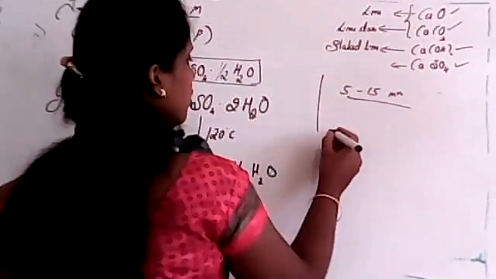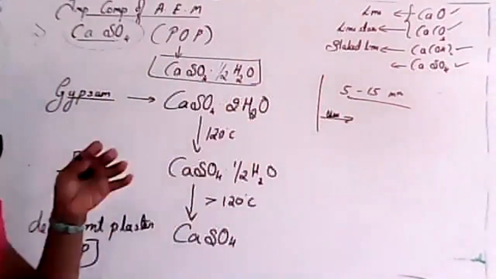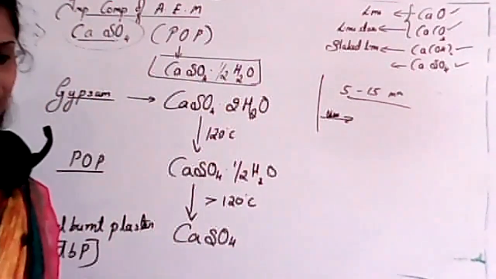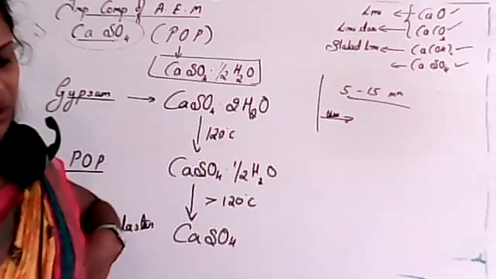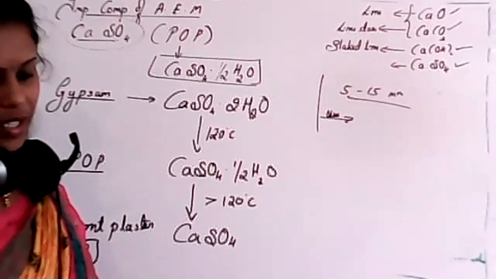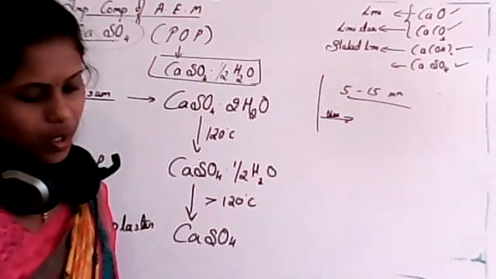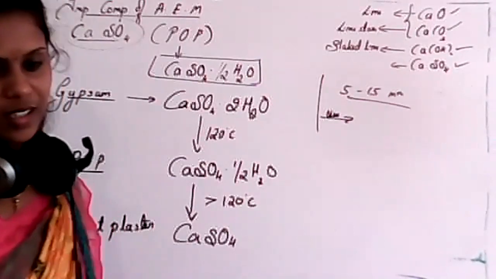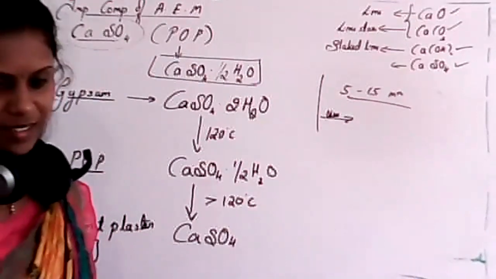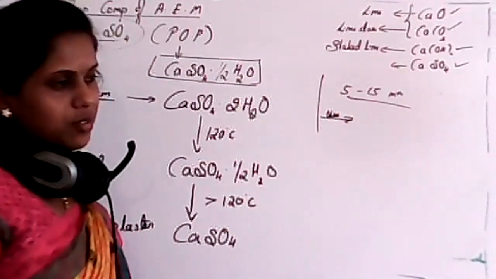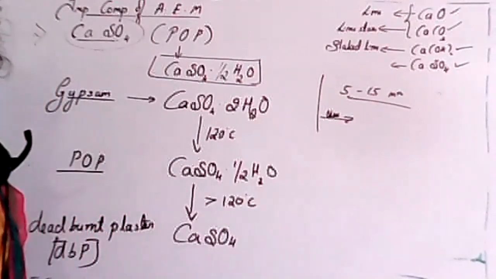So now, you know the uses of POP, isn't it? Bone fracture, yes. POP is used in the building industry, very good. Then it is used for plaster. Toys, very good. Dentistry, ornamental, yes. Preparation of cement, we use gypsum, we don't use POP.